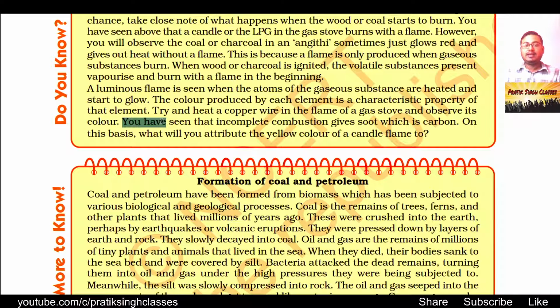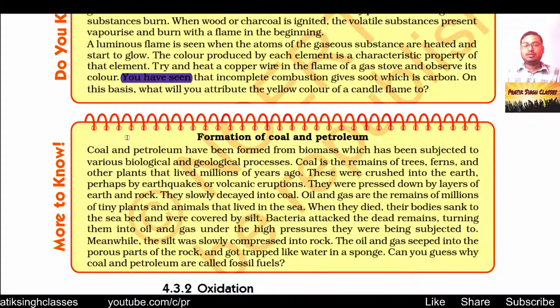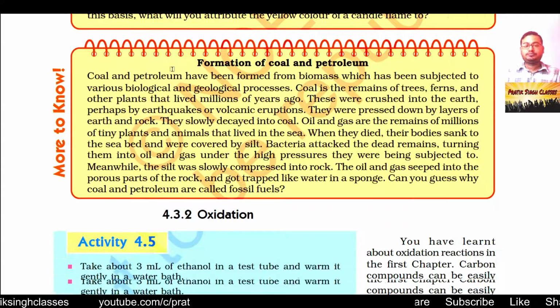We have seen that incomplete combustion gives soot, which is carbon. On this basis, what do you attribute the yellow color of a candle flame to? Whenever we burn a candle and it glows with a yellow flame, that means there is a lot of fuel waste. Full combustion doesn't happen there.